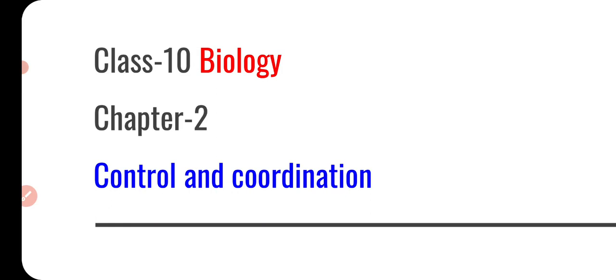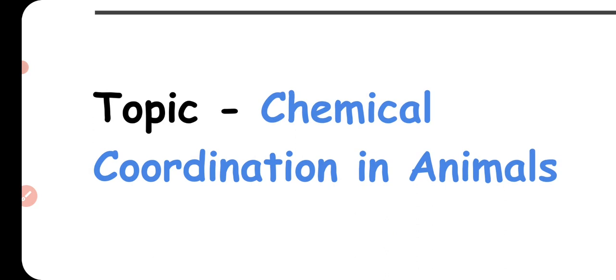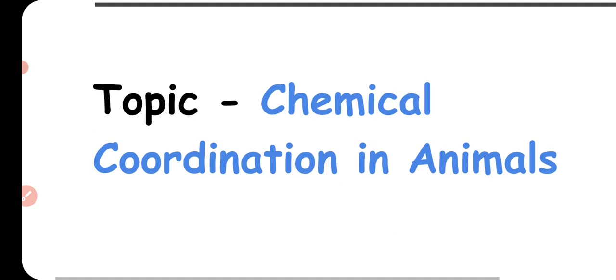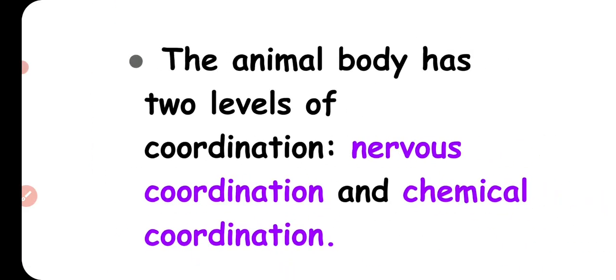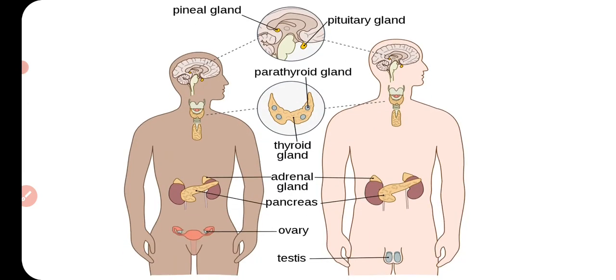So here, this is the video of class 10th biology, and as you all know, we are studying chapter 2, which is control and coordination. Today's topic is chemical coordination in animals. In the previous video, in the first part of this topic, we studied the endocrine system and the endocrine glands which are found in our body.